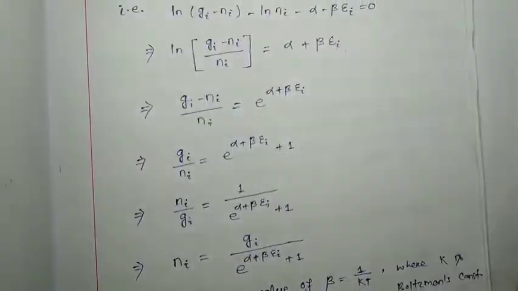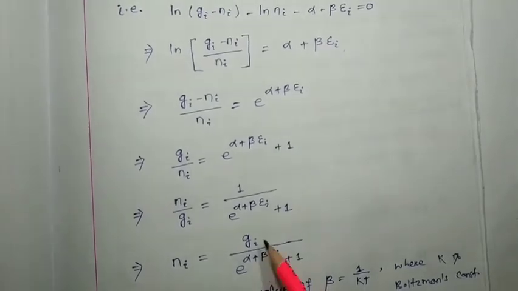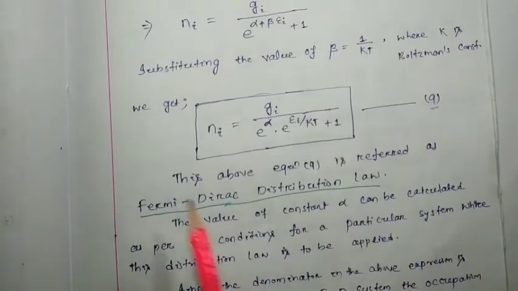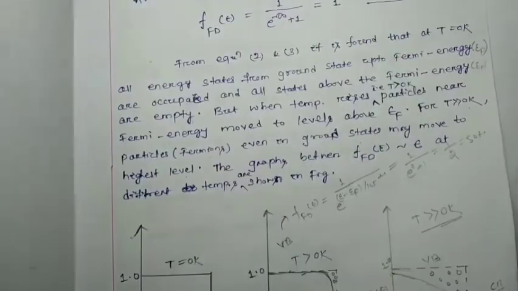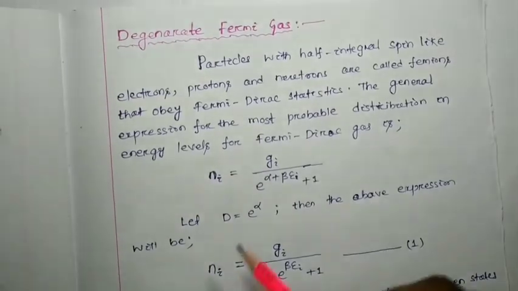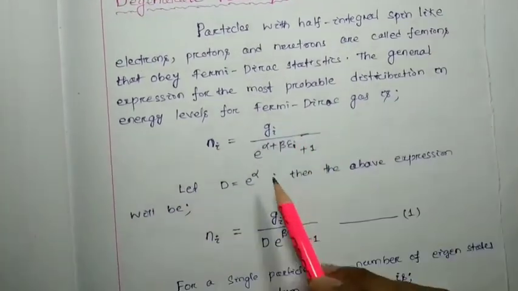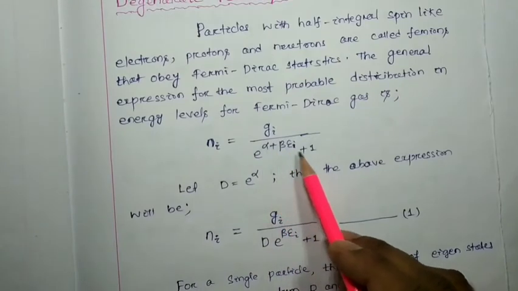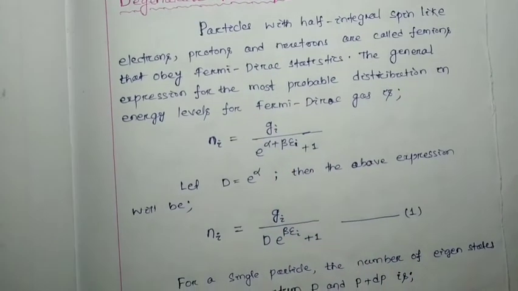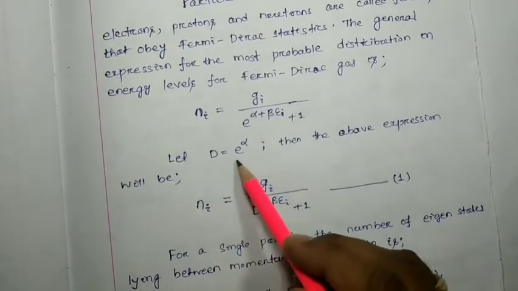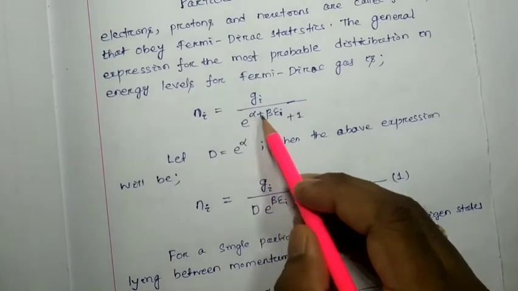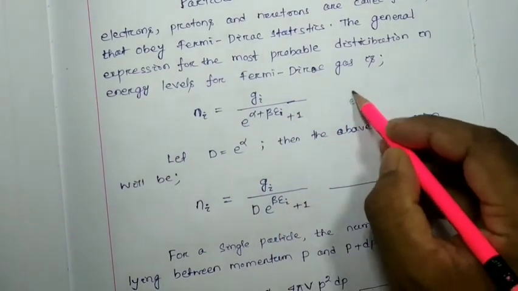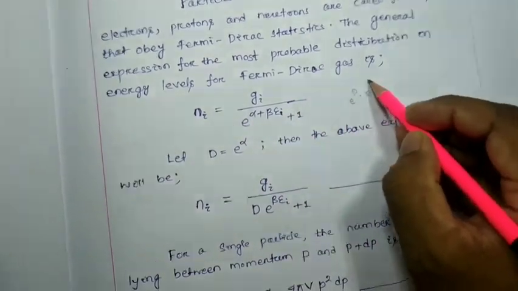This one, the Fermi-Dirac distribution law. So this is the most probable distribution of the fermions in the energy levels. So Ni equals Gi by e to the power alpha plus beta epsilon i plus 1. Let D equal e to the power alpha. See, this e to the power alpha plus beta epsilon i can be written as e to the power alpha into e to the power beta epsilon i.